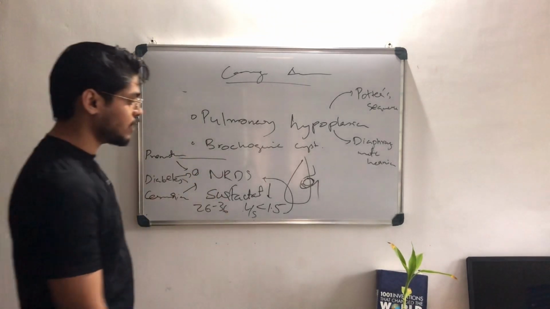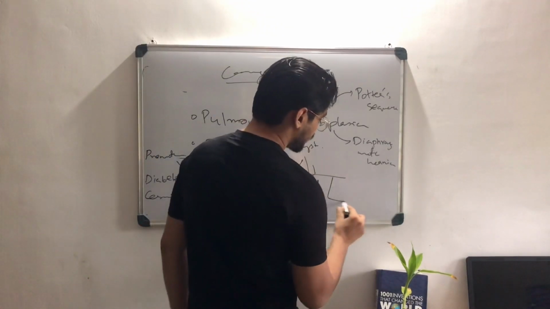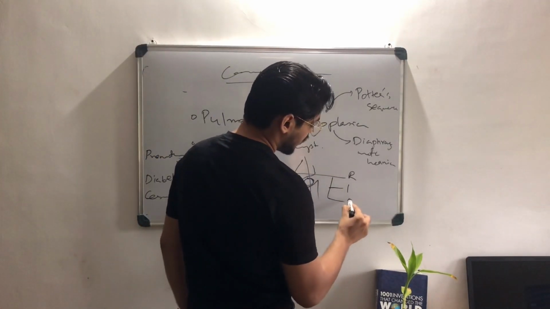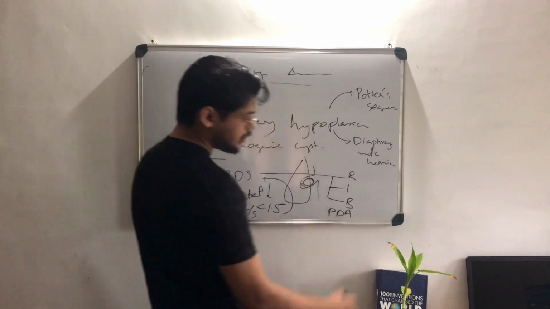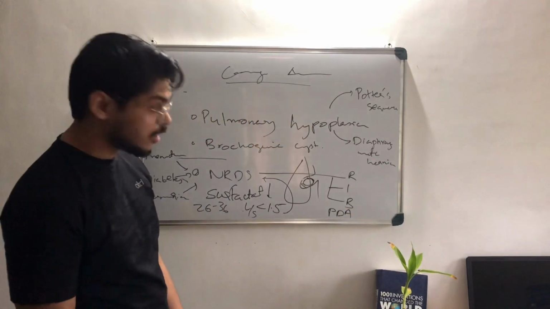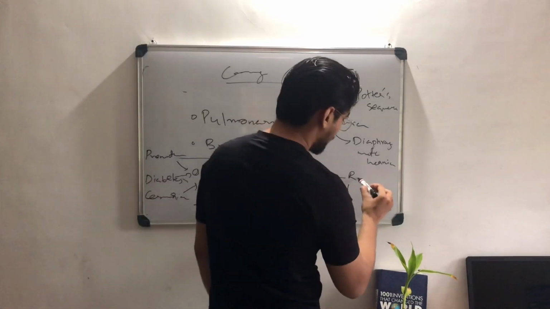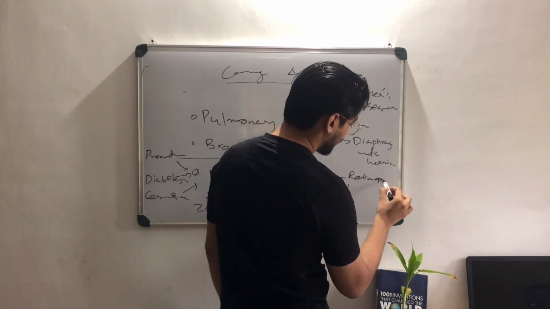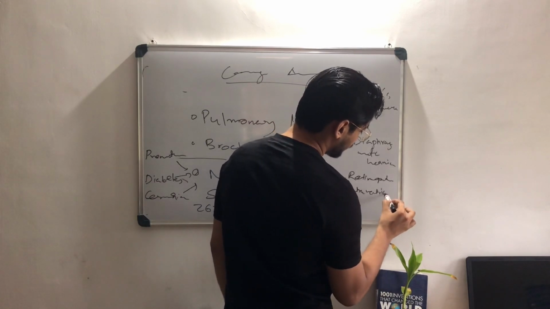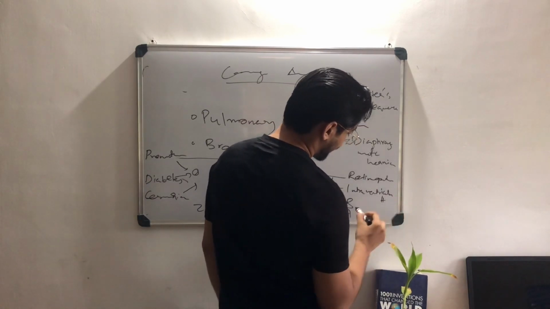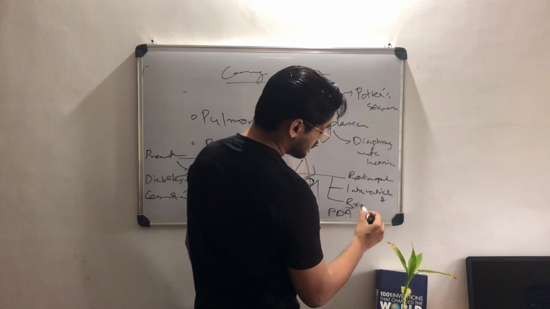And what is NRDS causing? They are causing RIB, and also they are causing PDA. What is RIB? It's not MIB, it is RIB. RIB denotes retinopathy, intraventricular hemorrhage, and then bronchopulmonary dysplasia.